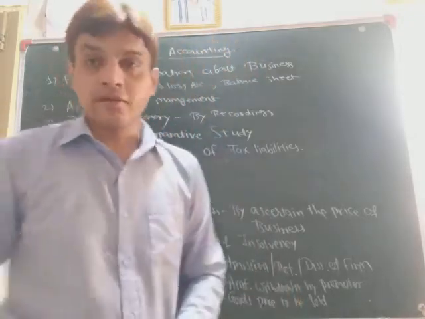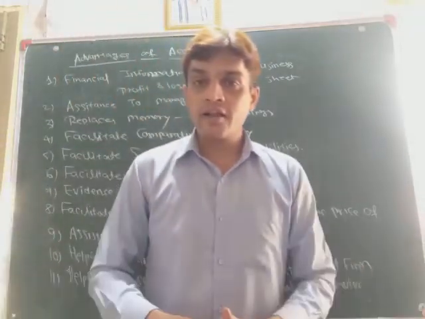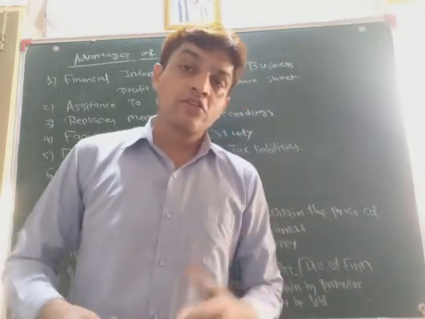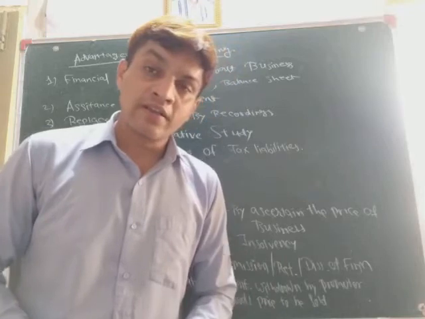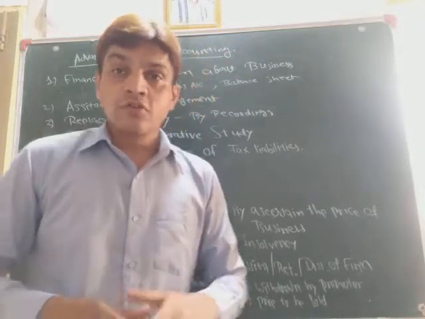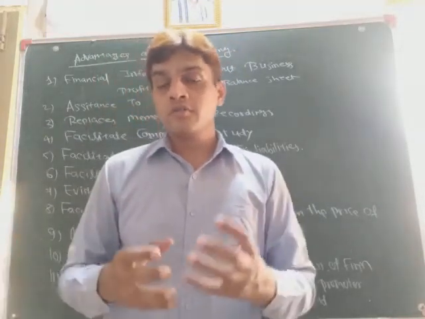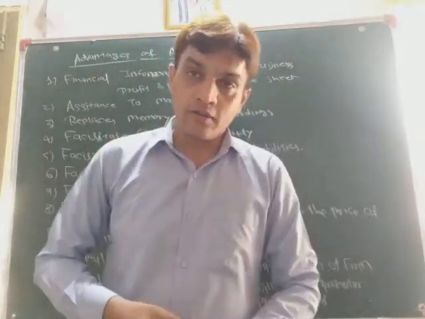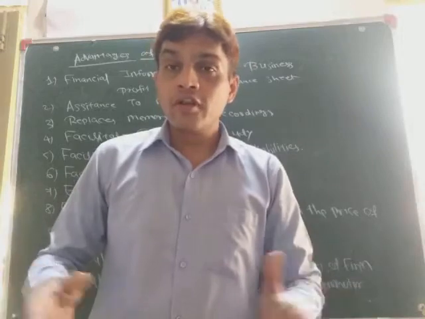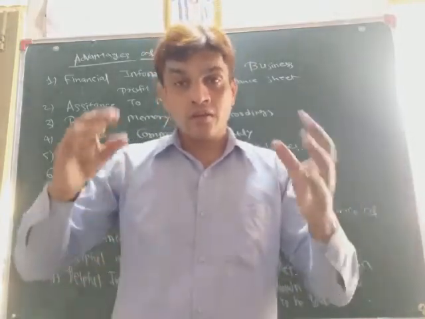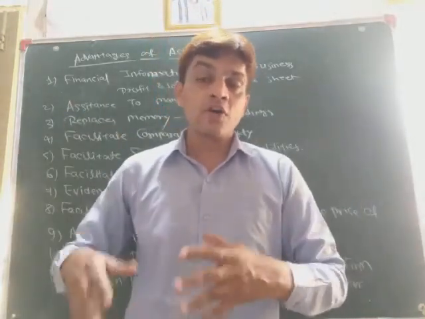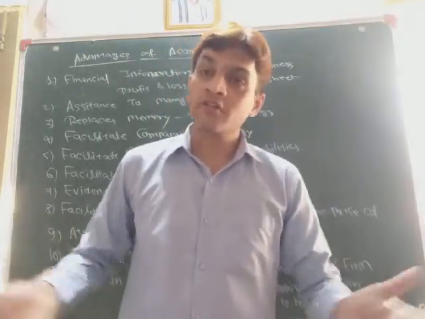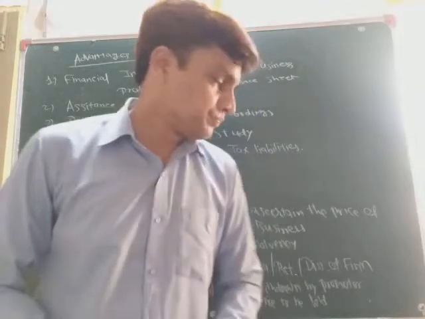In the same way, retirement. If three partners are there and one of them wants to retire from the business, then in that case accounting records are useful to decide what amount is to be paid to the retired partner. Because it is the duty of the remaining partners to pay the share of that partner. So how can we decide the share of that partner? Yes, on the basis of accounting records we can decide the share.